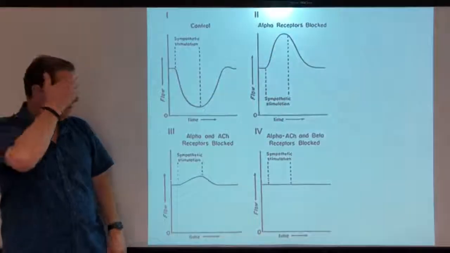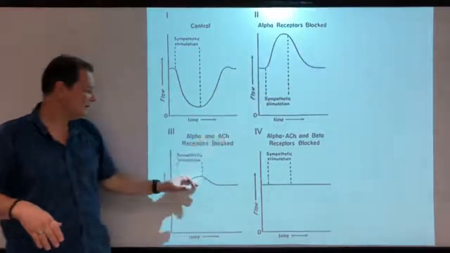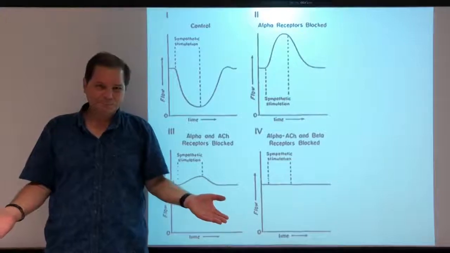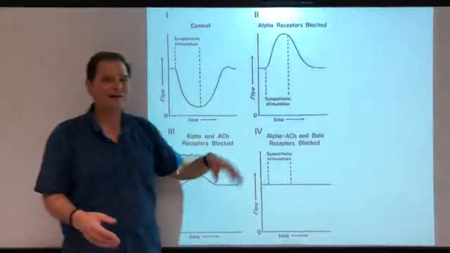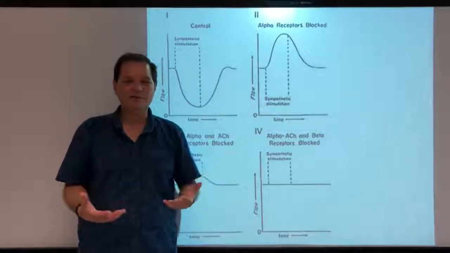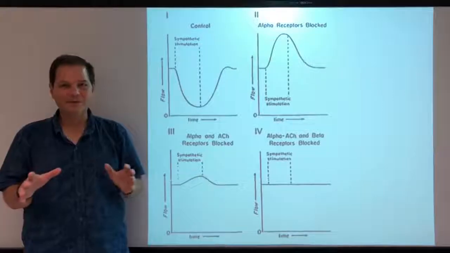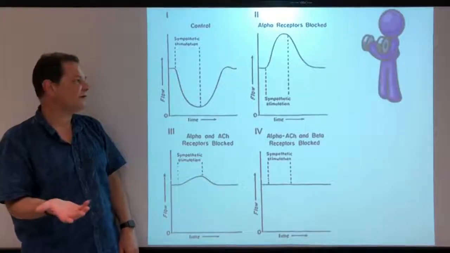Okay? So you might ask yourself, why are these things here if they're not really part of the overall response? Well, answer number 1 is that the muscarinic response, the M3 receptor response, kind of is a part of the response, because it becomes relevant when you're exercising.